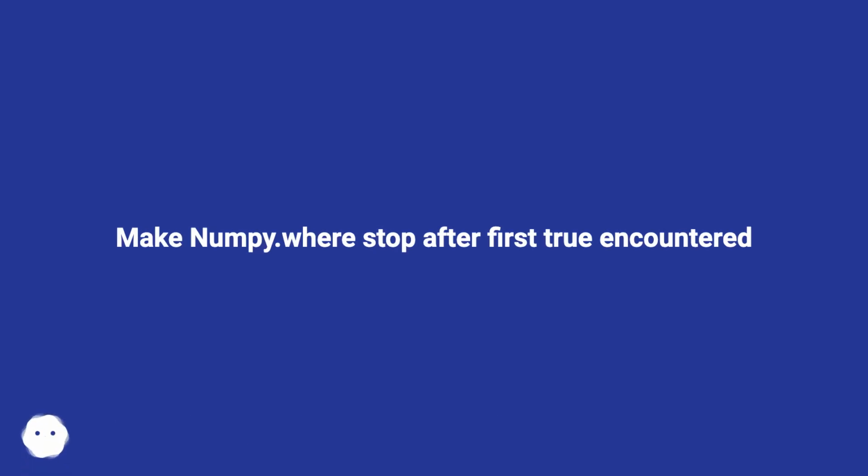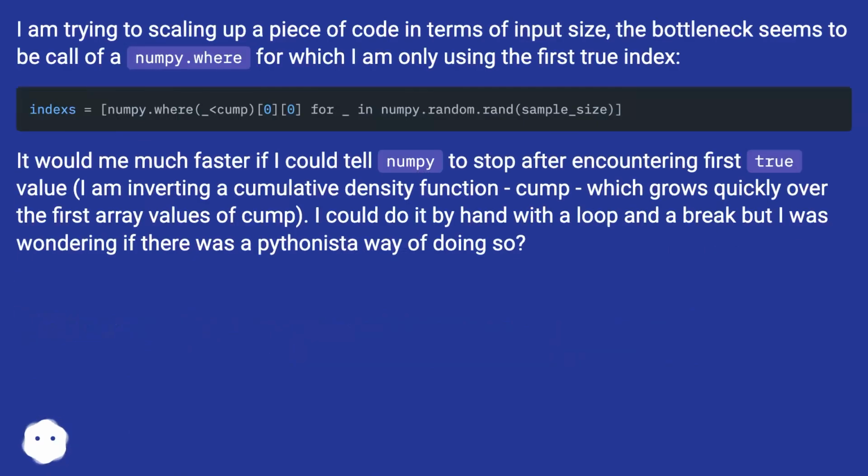Make numpy.where stop after first true encountered. I am trying to scale up a piece of code in terms of input size. The bottleneck seems to be a call of numpy.where for which I am only using the first true index. It would be much faster if I could tell NumPy to stop after encountering the first true value.